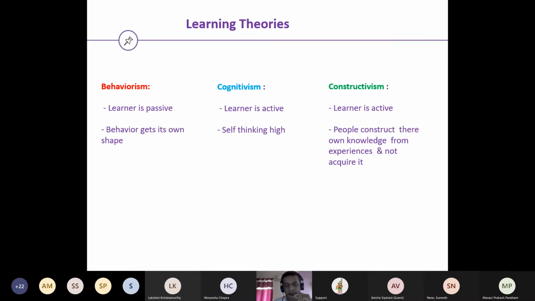So the selection of the learning theory really depends on what the learner needs and what the requirements are, as we do the audience analysis. It really depends on what exactly the project is and what we want to deliver. In my own projects, where I work for a client called iCertis, and also for iSure, in both cases I have used cognitivism and constructivism a lot.